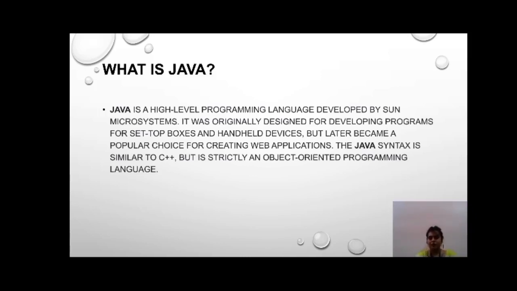As many of you know, Java is a high-level programming language developed by Sun Microsystems. It was originally designed for developing programs for set-top boxes and handheld devices, but later it became a popular choice for creating web applications. The Java syntax is similar to C++, but it is a strictly object-oriented programming language.